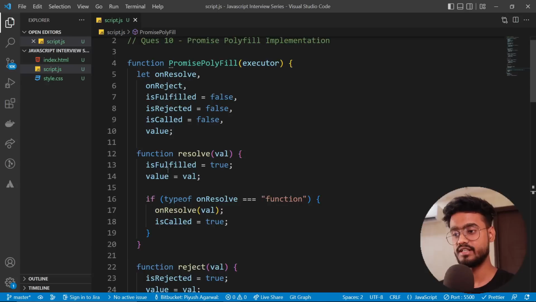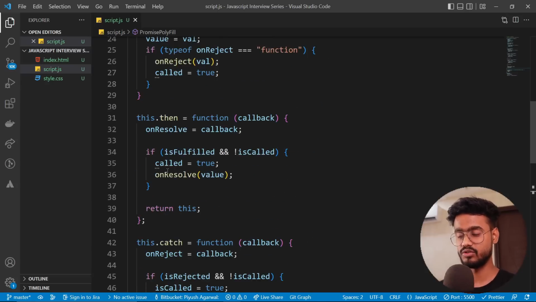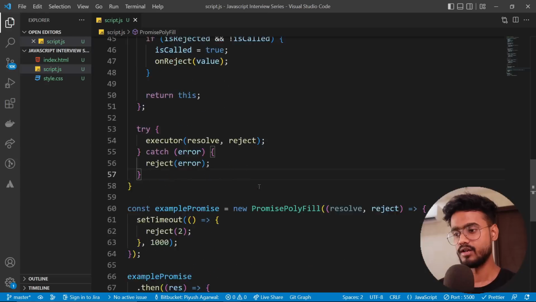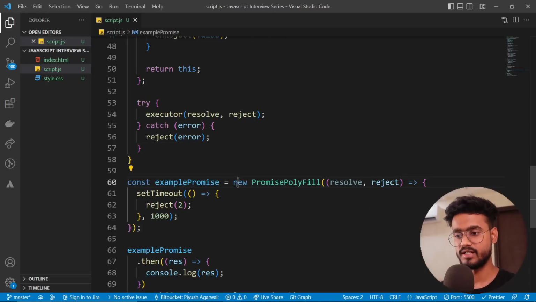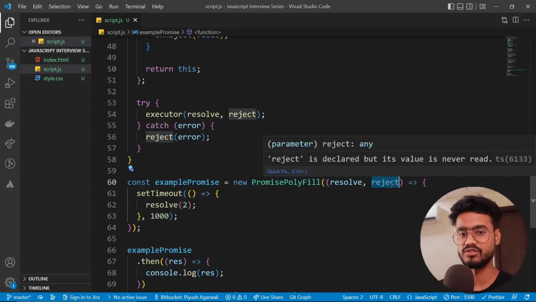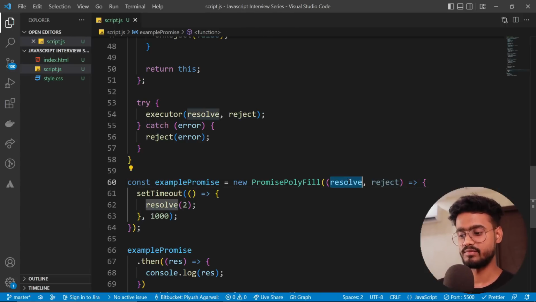That was the implementation for a promise polyfill. So let's go through it once more. Okay, so we have this promise over here. We are creating the new instance of this promise polyfill with this callback with resolve and reject. I'm gonna go for resolve first. I'm gonna explain all the conditions, right? Because obviously the reject condition is exactly the same as resolve. So I'm gonna explain you just the resolve condition over here.